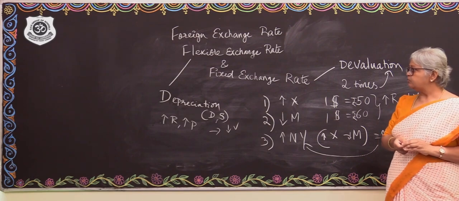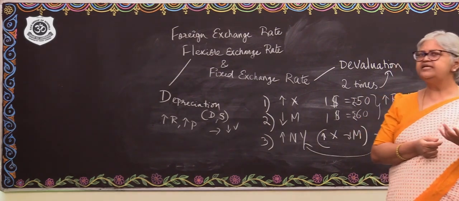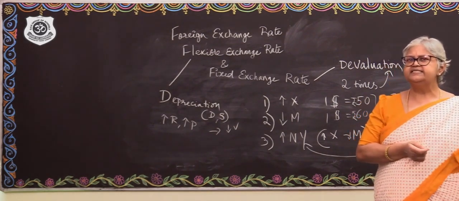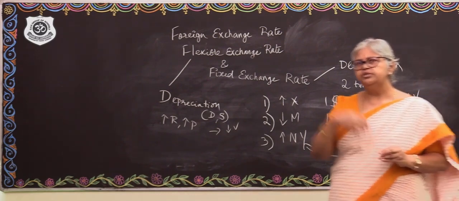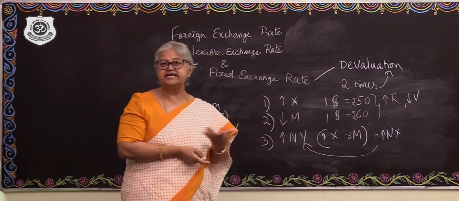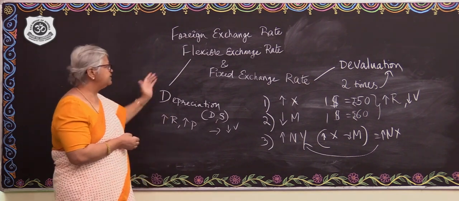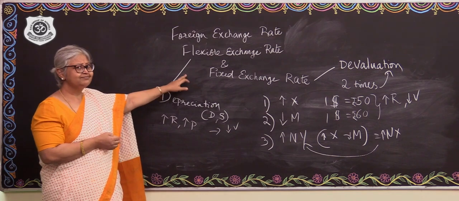Alright? Now, is it only going to be an increase in the rate all the time? No, you know that, isn't it? There is a possibility of currency appreciation also. So, currency appreciation. What is that? Currency appreciation is again a concept that is related to the flexible exchange rate system.